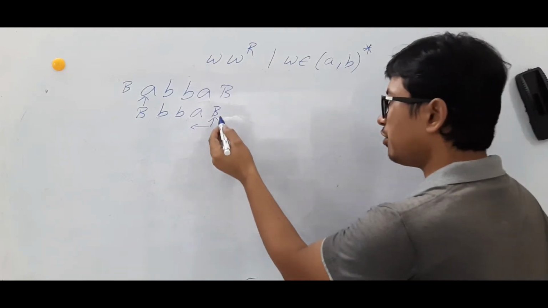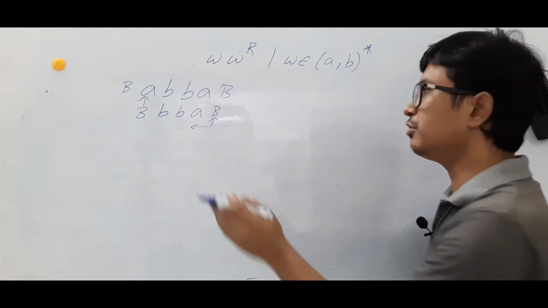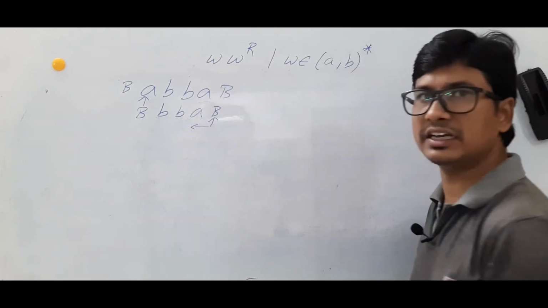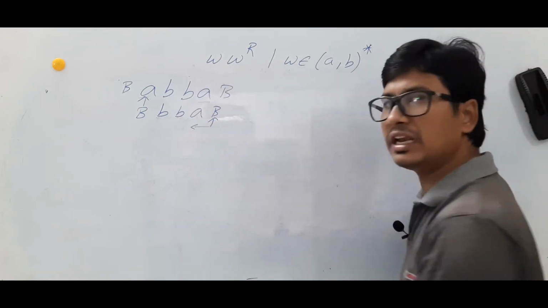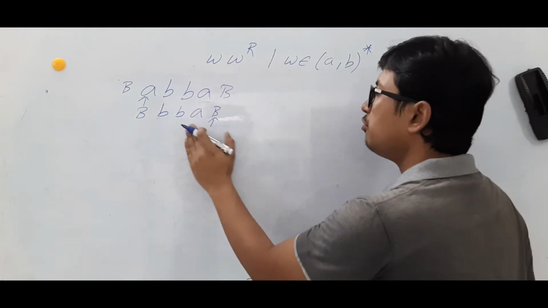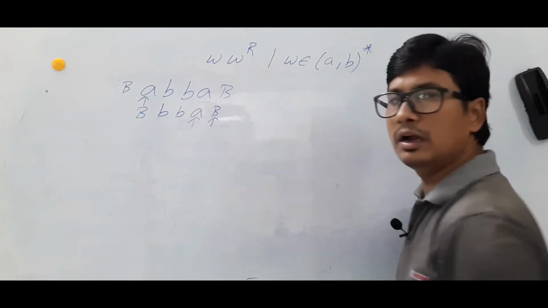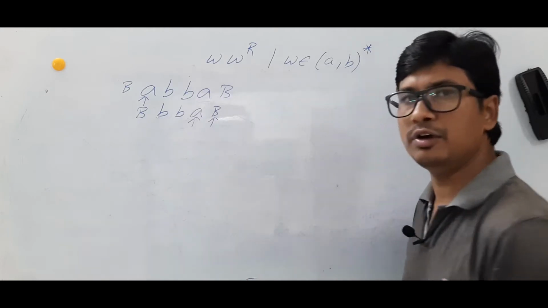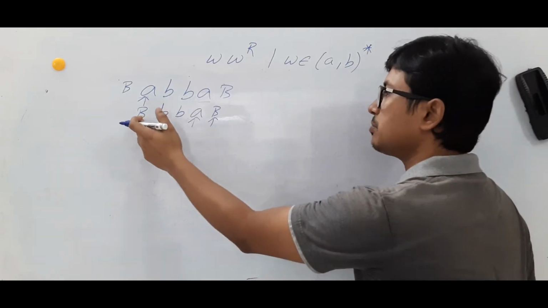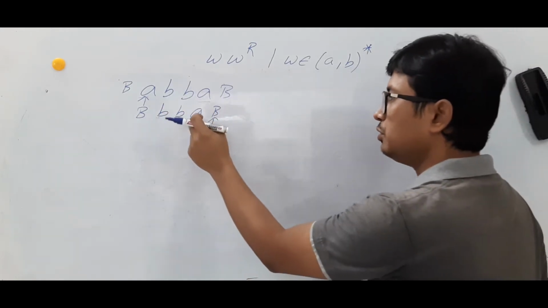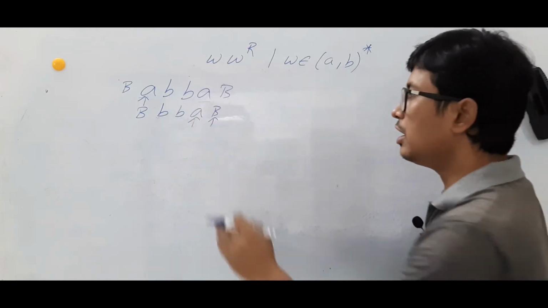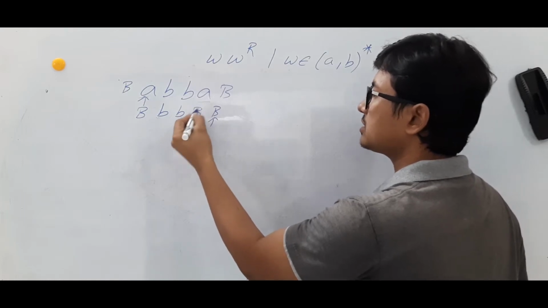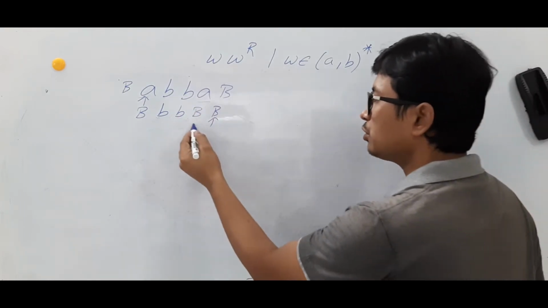What is the meaning if you find a blank? Then you can say that you have finished the string. Are you able to understand? You have traversed the entire string. Then if you move to the left, what can you say? You are at the last alphabet in the string. Am I right? So, the first alphabet you found as A, you modified it as a blank, and you have traversed up to the last alphabet in the string. Now, as it is an A, is it clear? Then you can modify it as a blank and move to the left.